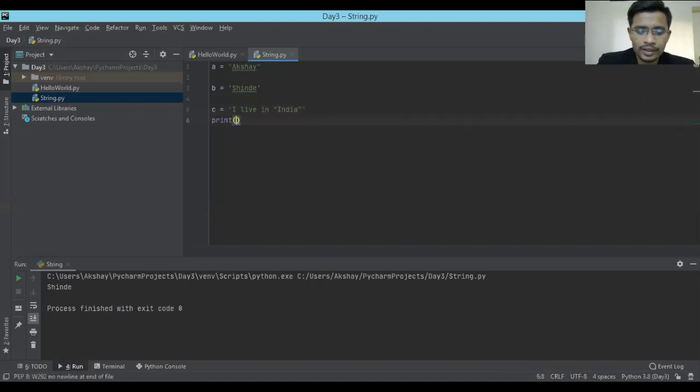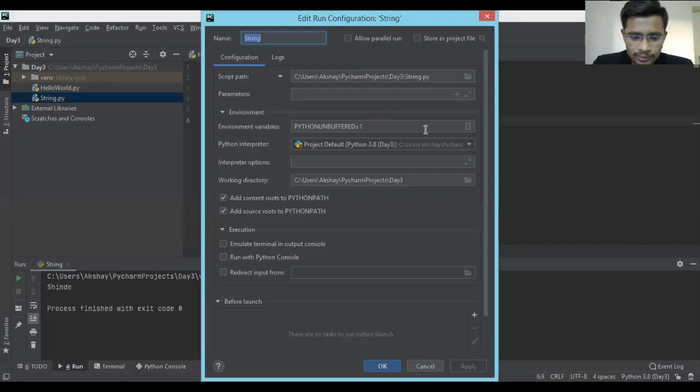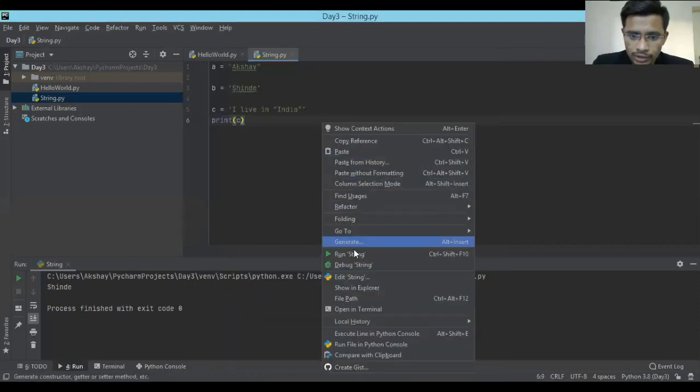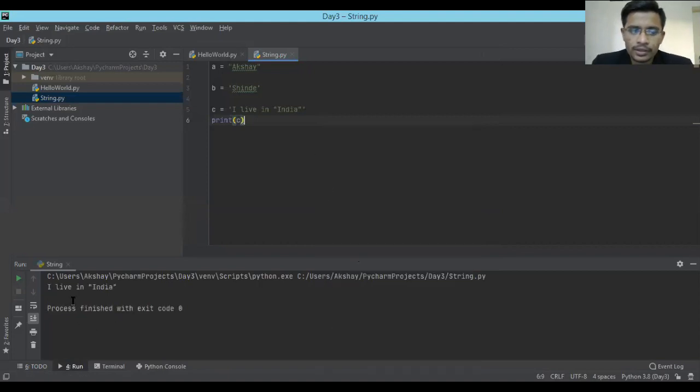Now if you print C, let me run this. Yeah, so I live in India, and it has printed the string with double quotes. That's what makes all programming languages beautiful, because they allow us to use double quotes as well as single quotes.